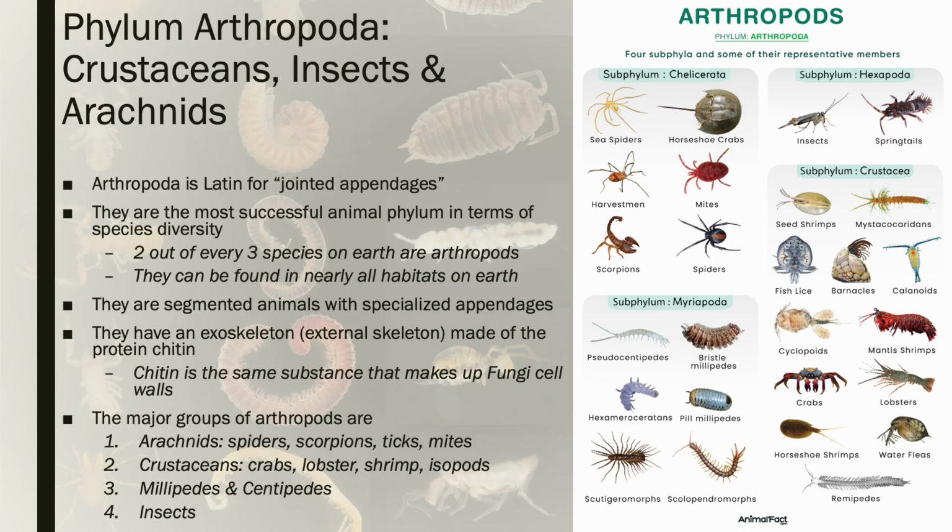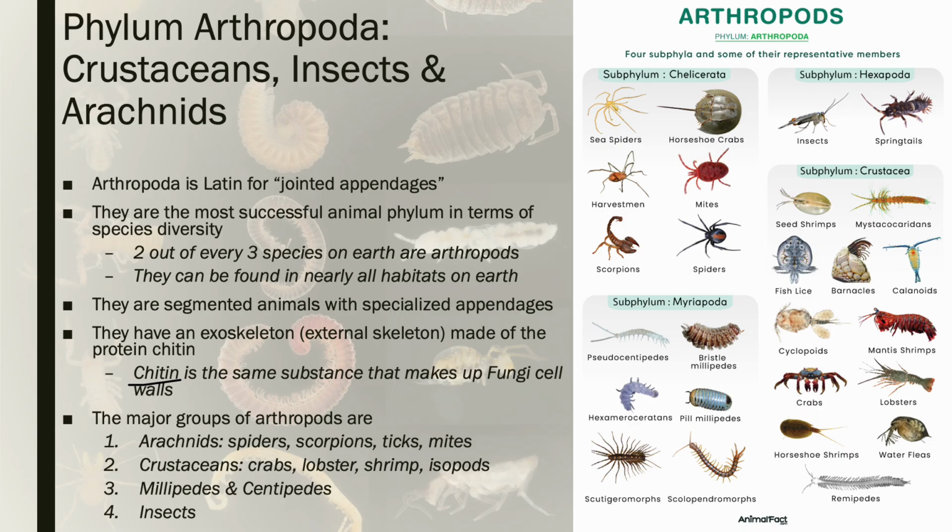So the nematodes were the most numerous and widespread, but the arthropods have really come to dominate the landscape with the sheer amount of different types. So 2 out of every 3 species on Earth are a type of arthropod. Body segmentation, specialized appendages. They have an exoskeleton made of chitin. And if you recall when we learned about fungi, chitin was the molecule that made up fungi cell walls. So that's the exact same thing there.